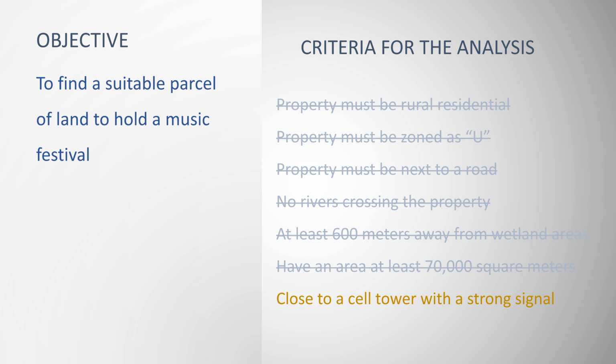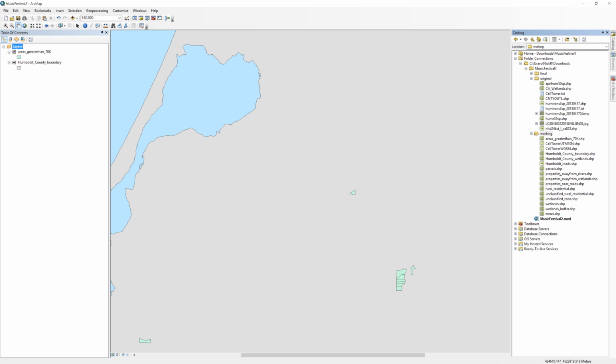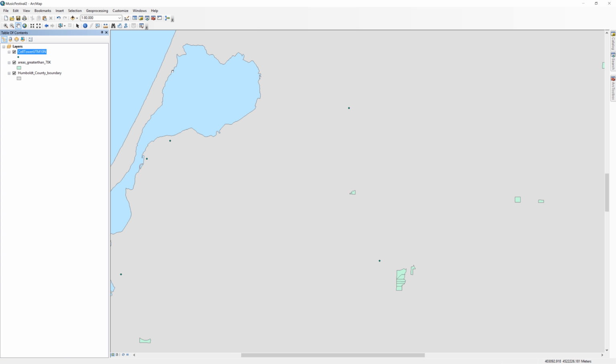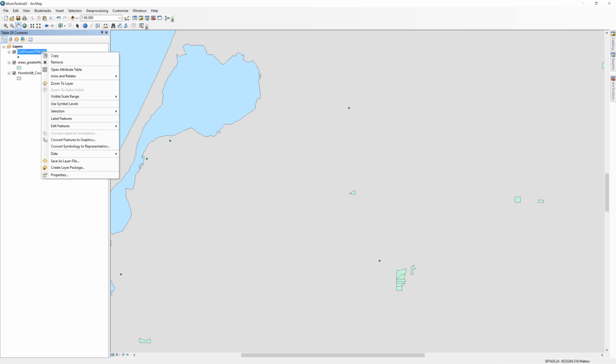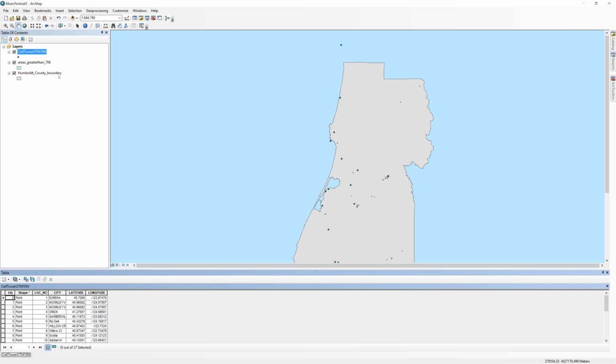In the next few steps, I will create a variable distance buffer based on a buffer field. From the working folder, add the cell tower UTM-N layer to the table of contents. In this scenario, you have been given the location number and stable signal range for a selection of cell towers. To populate the buffer field, you'll give certain cell towers different buffer distances using the Select by Attributes tool and the field calculator. Open the attribute table for the cell tower layer.